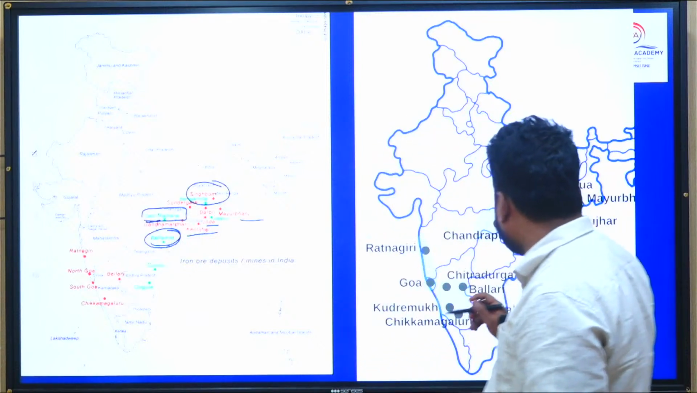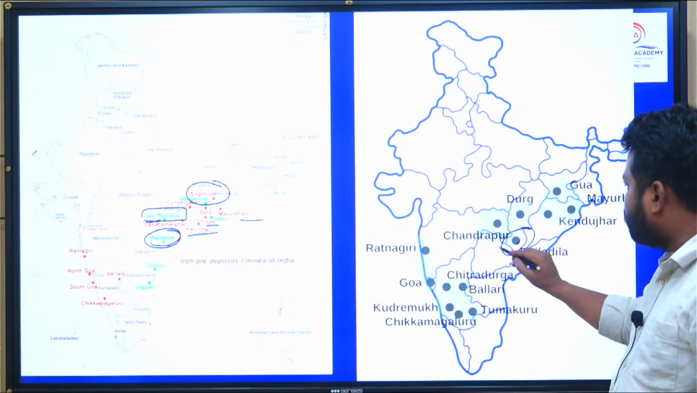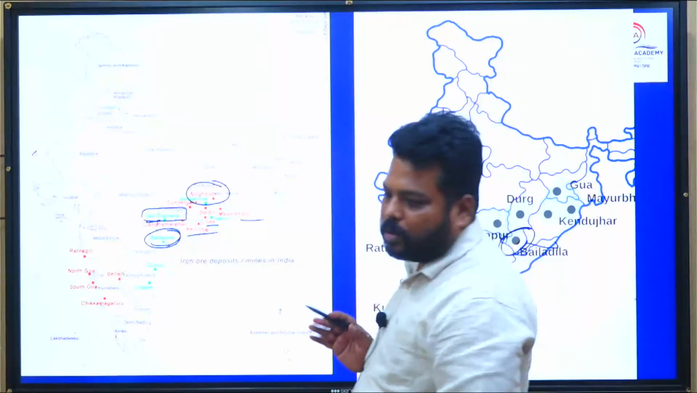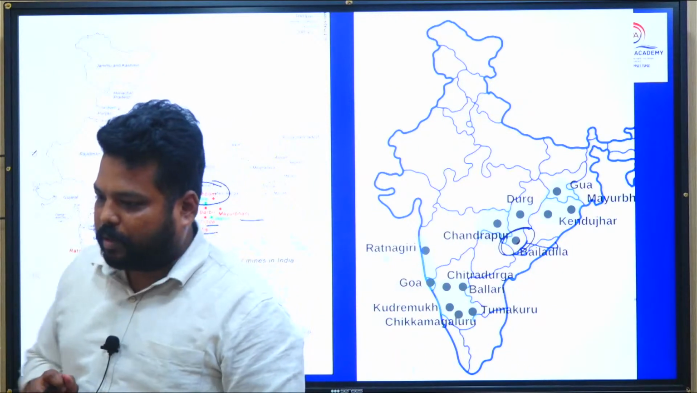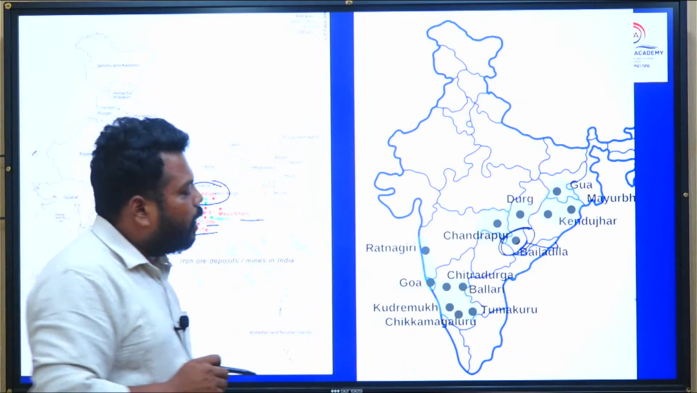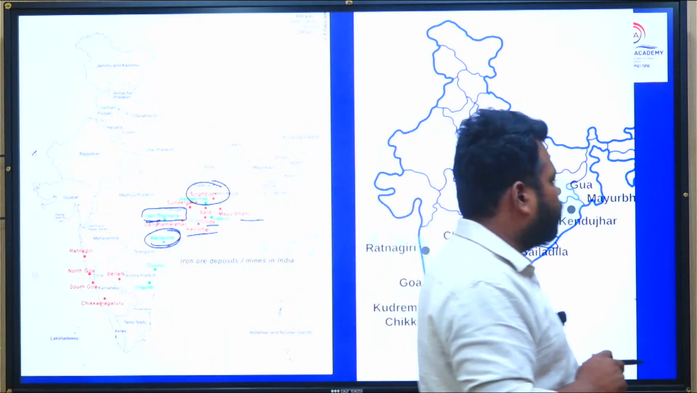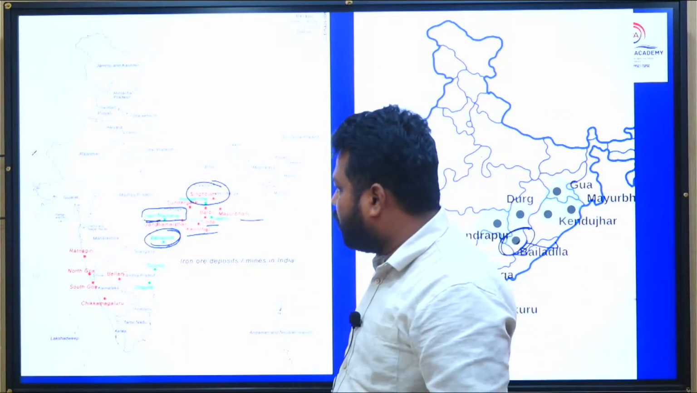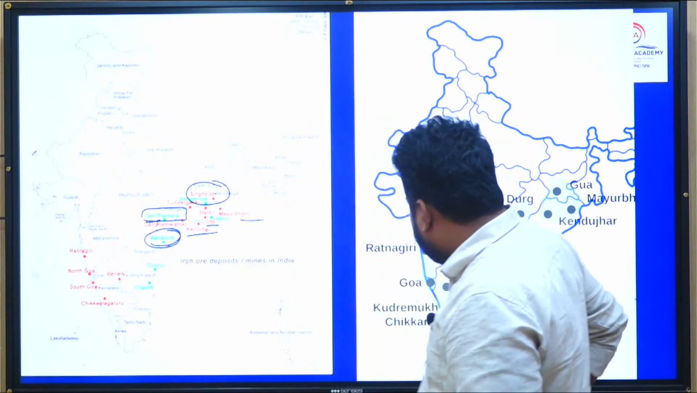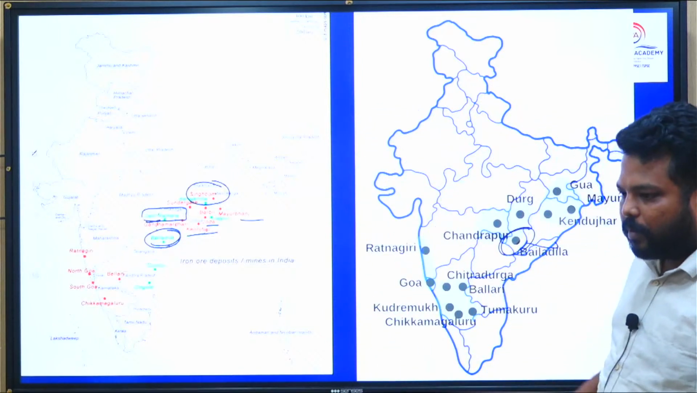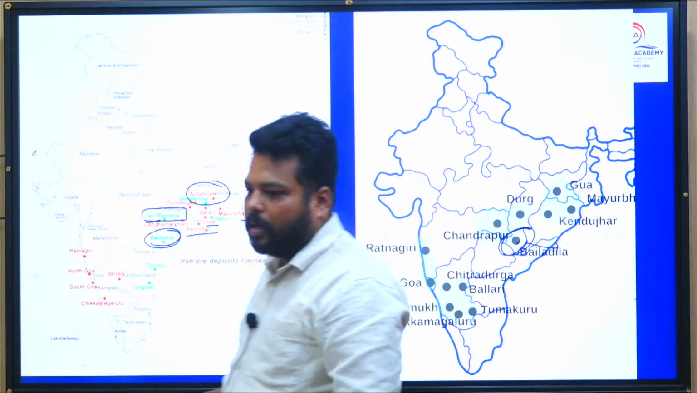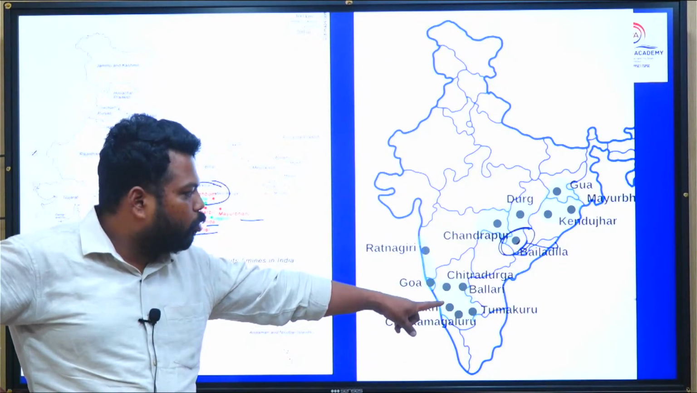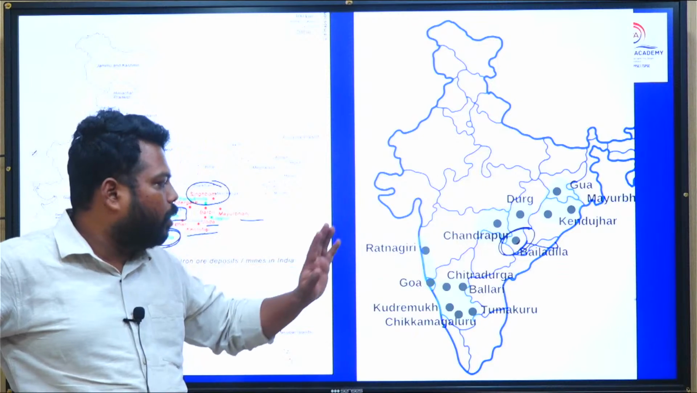So this is very important. This Bailadila mine was recently in the news. This Bailadila mine supplies the iron ore slurry to the Visakhapatnam region. And in Odisha, Mayurbhanj and Keonjhar are the locations which you have to remember. In Jharkhand, Singhbhum location. And coming to Karnataka, you can see certain locations which are very important: Kudremukh, Chikmagalur, Tumkur, Bellary, Chitradurga.